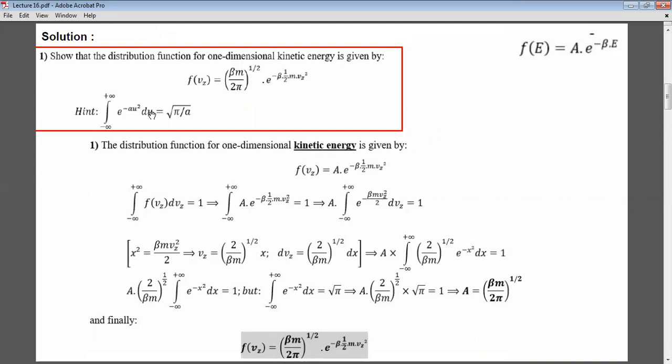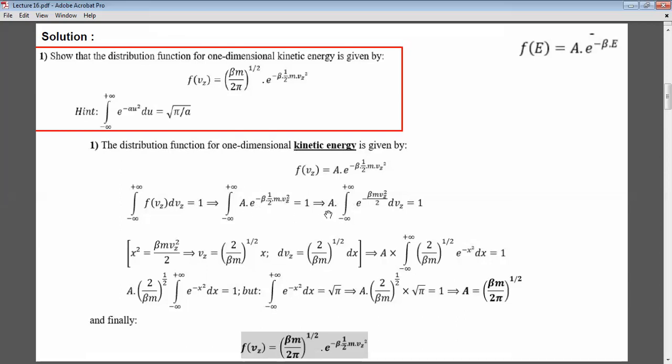So the first piece of information where we will start from, this thing we will call A. So we have f of vz is equal to A e to the minus beta half m vz squared, and we need to find what is this A. So we will start with the idea that if this is the probability to have a value of E, then the integral from minus infinity to infinity of this thing dvz is equal to 1, which means the summation over all probabilities should be equal to 1. So the integral of A e to the minus beta half m vz squared is equal to 1.